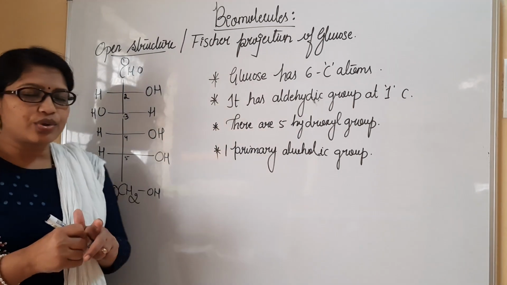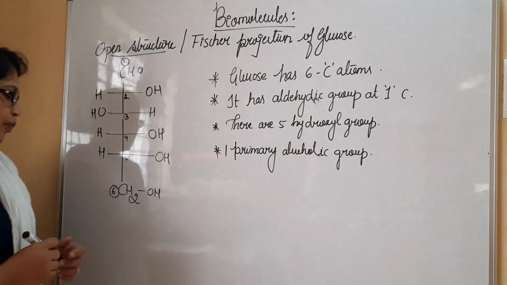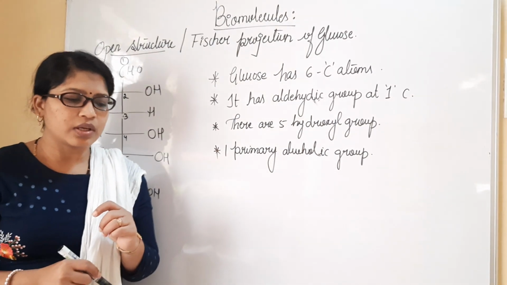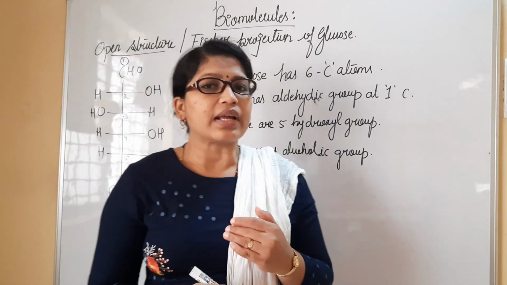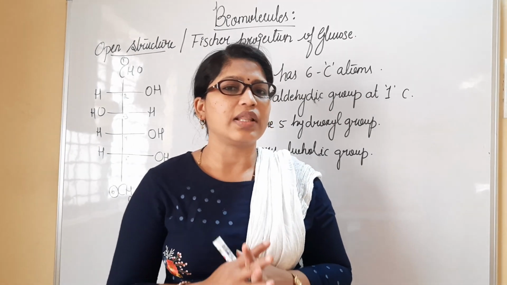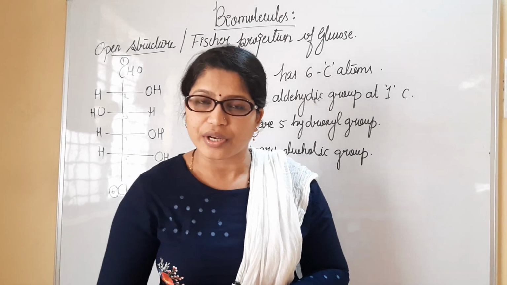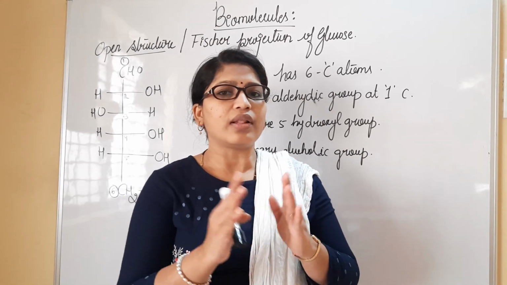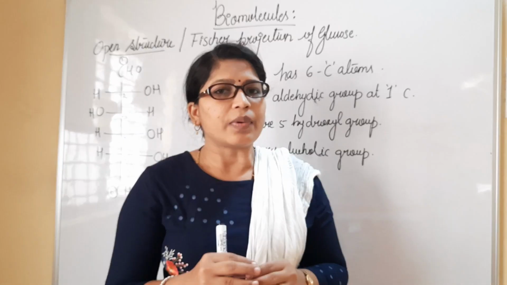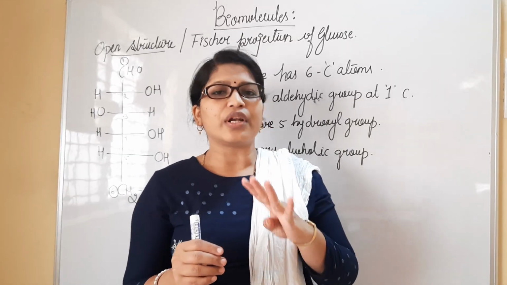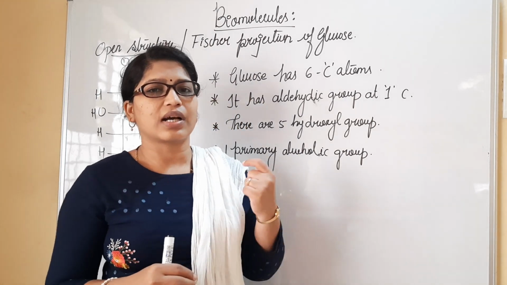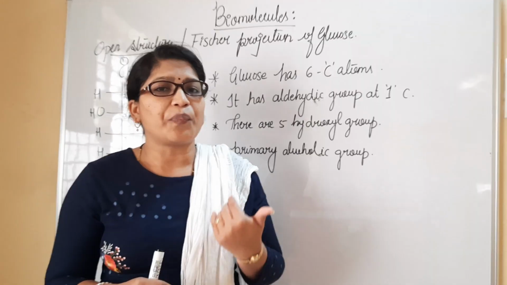At last I would like to tell you one more important thing, that we have in total 4 chiral carbon atoms. Now let us understand what we mean by chiral carbon atoms. Chiral carbon atoms are said to be optically active, and they must have all different substituents bonded to the carbon atom. The carbon atom which possesses 4 different substituents is considered a chiral carbon, which is optically active.